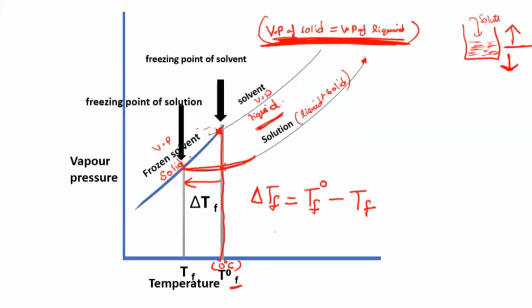But when you add the solute, you don't find the solvent with the solute getting solidified. They are still in the liquid state. So you have to decrease that temperature and come till here. Only then the solvent with the solute will start freezing. That gives your depression in freezing point.